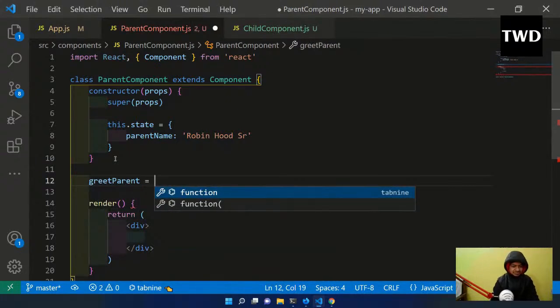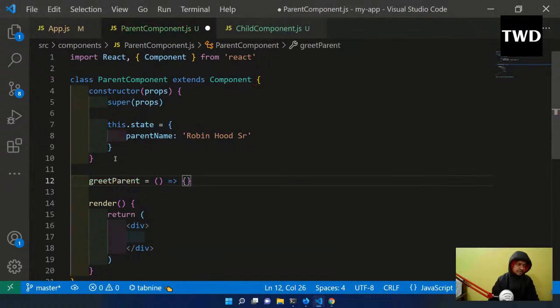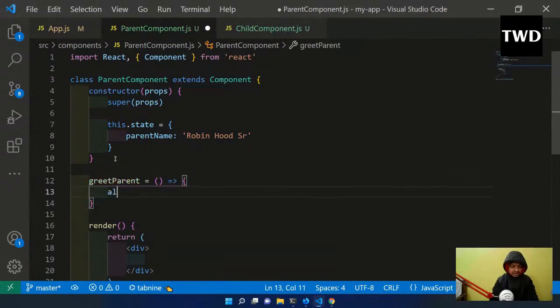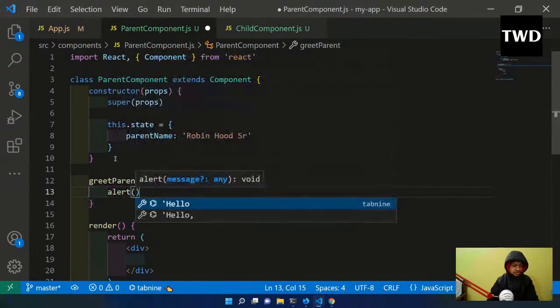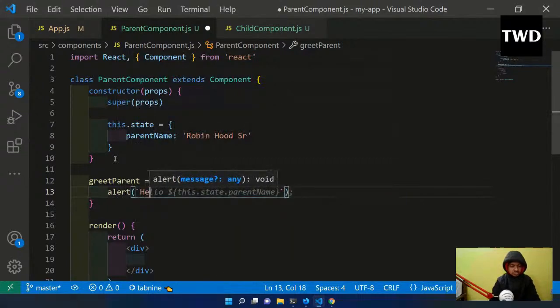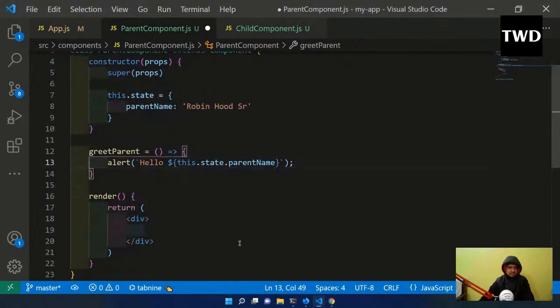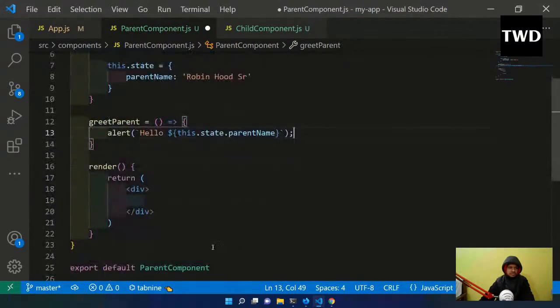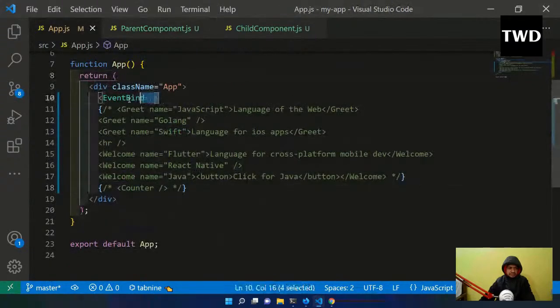Let us make it an arrow function. Why make it an arrow function? Or else we'll face that issue again and again, and we don't want that. From now onwards, we are going to take it as an arrow function. So alert is there, and hello, and the parent name we are going to show. But I'm not just going to call this function from here. What's the use case? We know how to call this function through a button click, but what we are going to do now is, first thing first, let me save it.